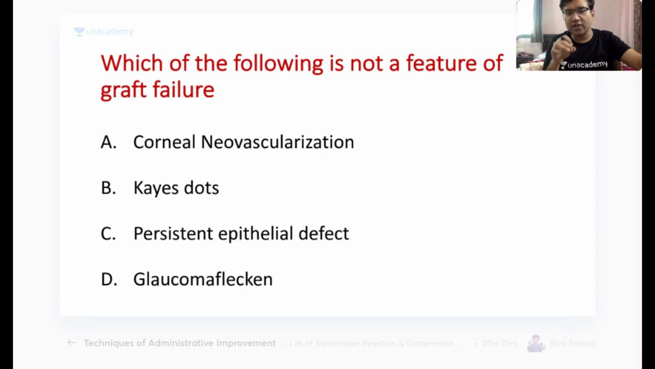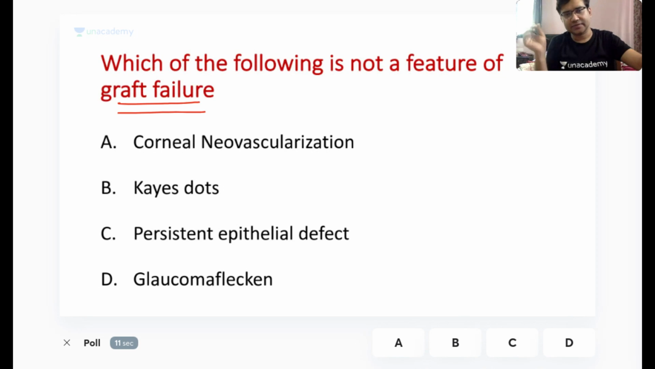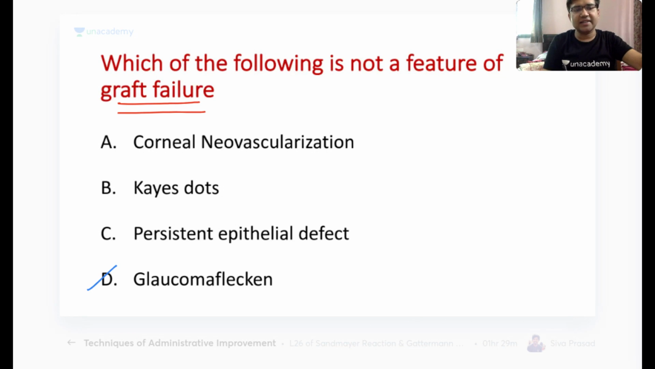Okay, so next question is, which of the following is not a feature of corneal graft failure? Okay, your options are corneal neovascularization, Khodadoust line or Kayser-Fleischer, persistent epithelial defect, or glaucoma flecken. Try to answer. So not a feature of graft failure. Corneal graft failure. Remember, corneal transplant is most commonly done organ transplant in the world. Okay, and the answer here is D, that is glaucoma flecken. Remember, glaucoma flecken is not seen in the corneal transplant.